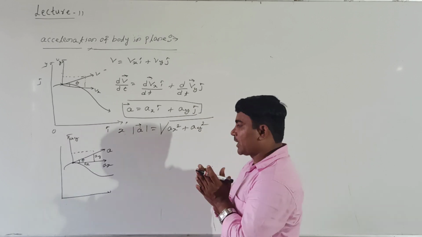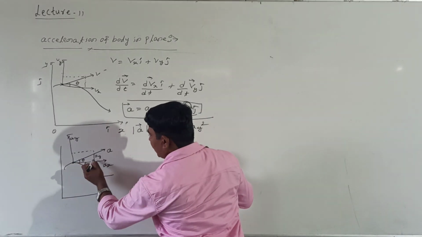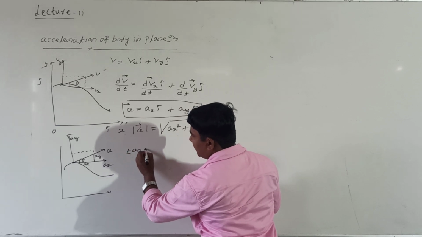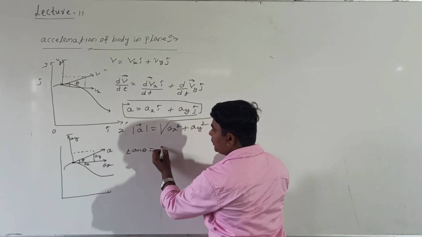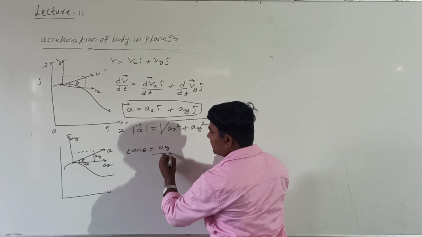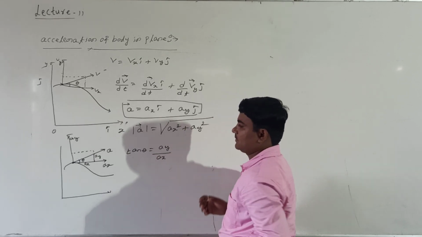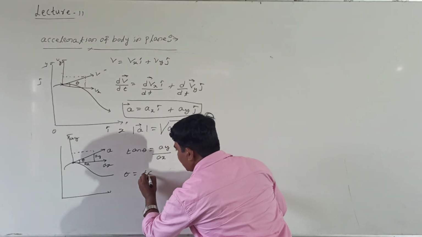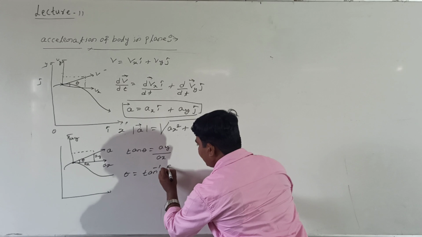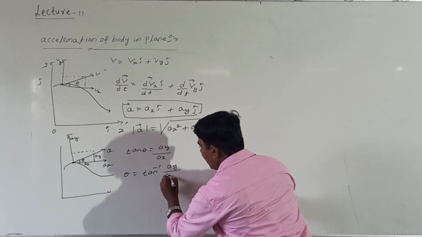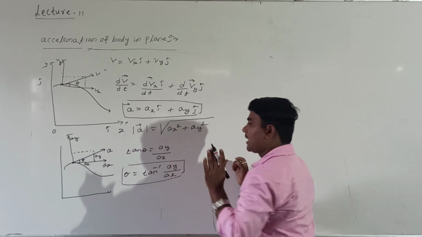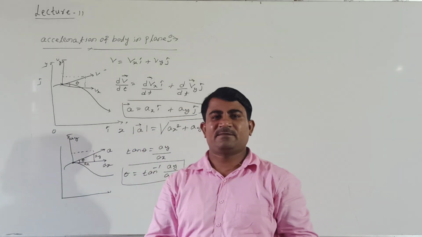Right. Then how to take the direction of acceleration? See here, this looks like a triangle. In that triangle, tan theta equals what? Opposite is ay, adjacent is ax. Right? So theta equals tan inverse of ay divided by ax. This is about the direction of acceleration in a given plane.